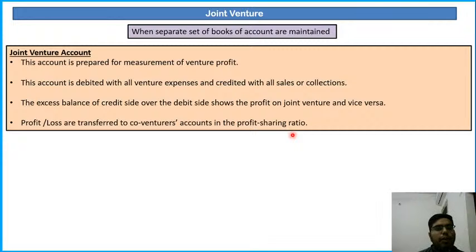One very important thing: why are we preparing the joint venture account? To ascertain the profit and losses. We debit it with the expenses and purchases, and we also pass the entries for sales or income here. As per the nominal account rules, we debit all expenses and losses and credit all income and gains. So joint venture account is a nominal account, because it is used for calculation of profit and losses, and the entries of expenses, losses, income and gains are calculated here.